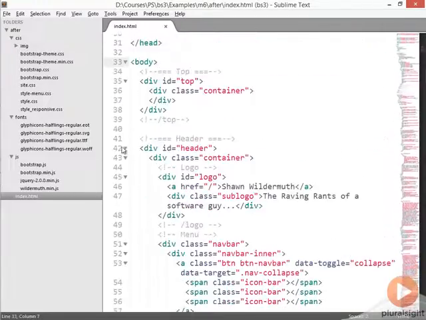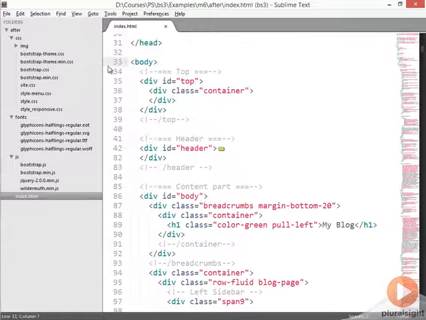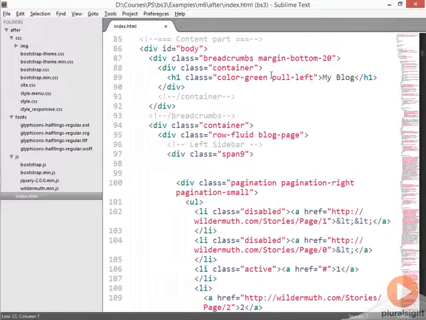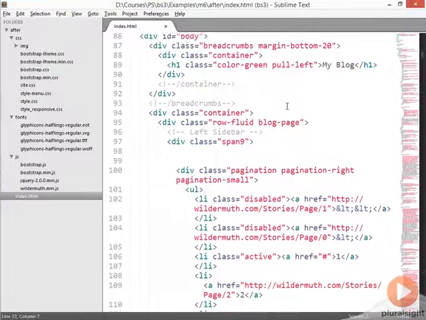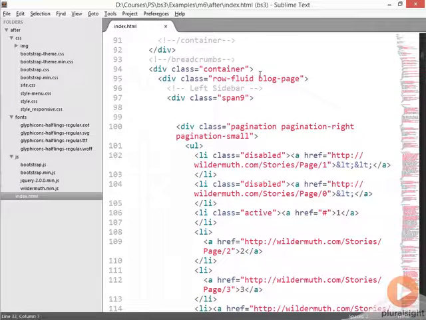We're going to come back and update the header a little later, so let me collapse that as well as the top. And we'll see that we're using some existing classes like container and breadcrumbs, and those are all working in the same way they used to. But when we come down into the main container for our blog page, we're seeing this row-fluid.